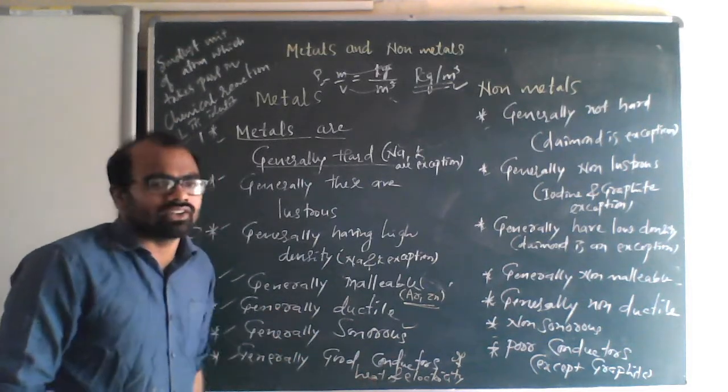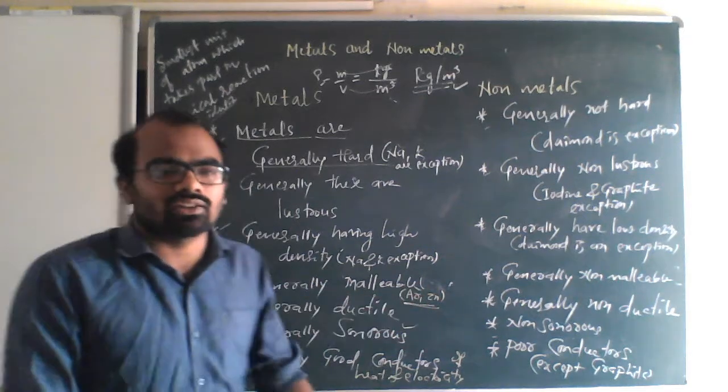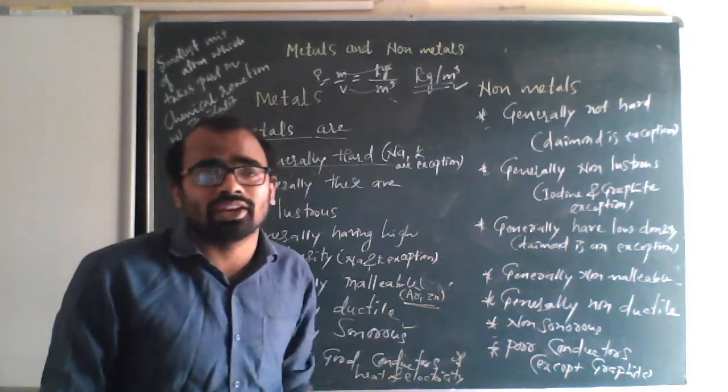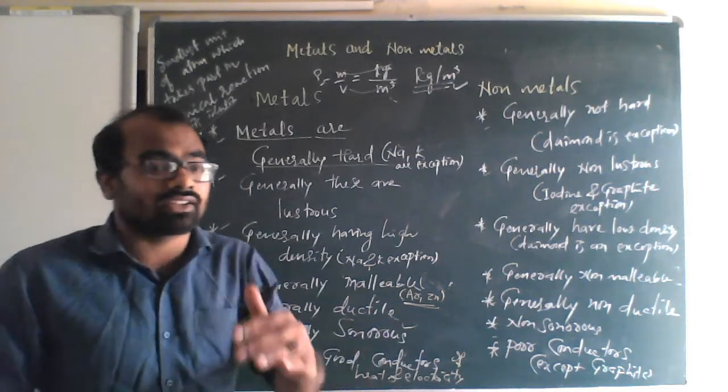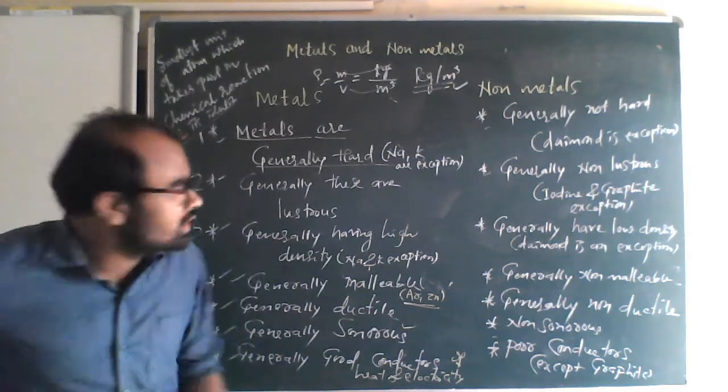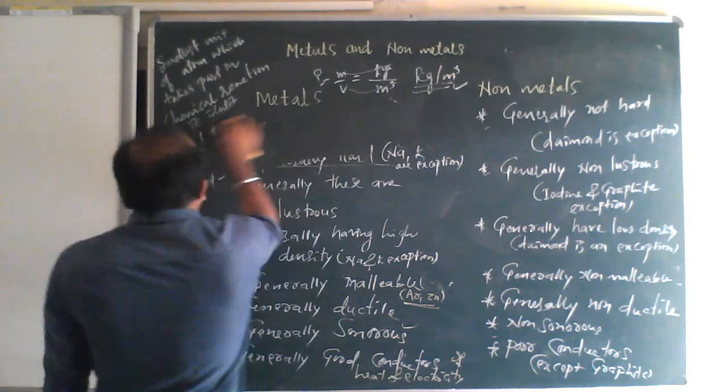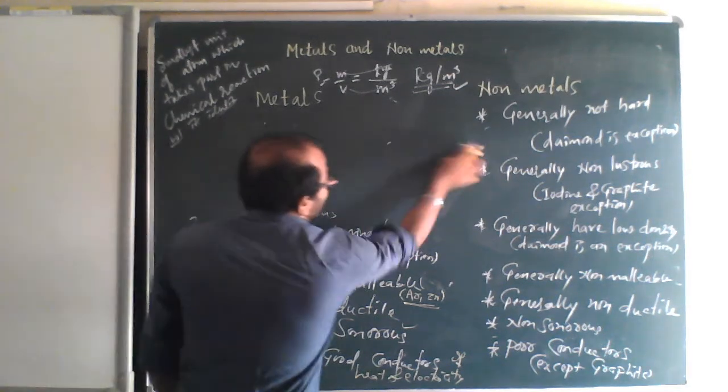Metals are generally good conductors of heat and electricity, but non-metals are poor conductors of heat and electricity. In other words, you can say insulators of heat and electricity. One exception is graphite. Graphite conducts electricity.